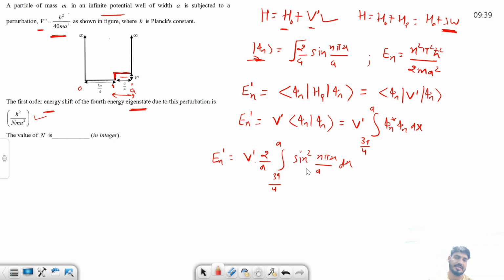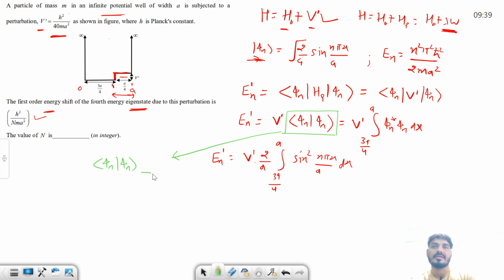You can solve this integration, but I will tell you a direct trick for the exam so that you do not need to solve it by putting in the limits. How? Just focus here. Let me change the color so that you can understand. Just focus on this term. What is this phi n in the limit x from 0 to a?